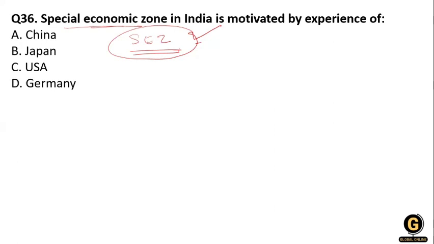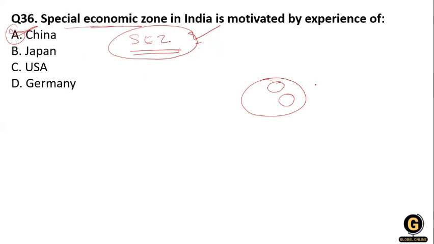China, Japan, USA, Germany. Yes, it is from China. The special economic zone is located within the country on the boundaries of the nation. What is the aim of the special economic zone?